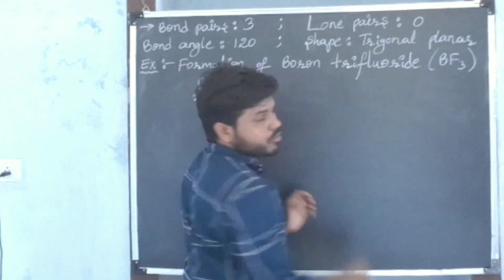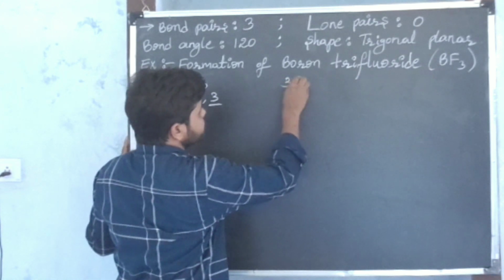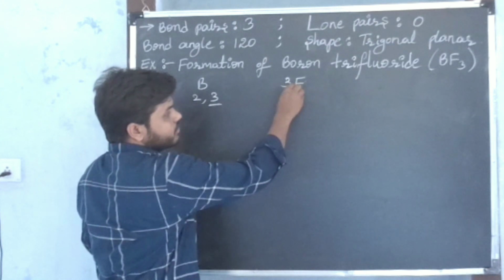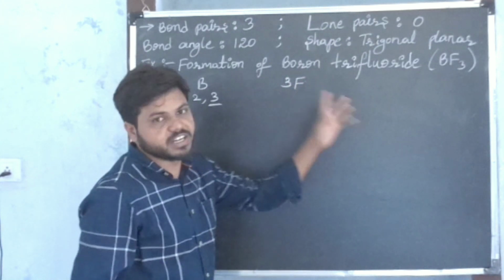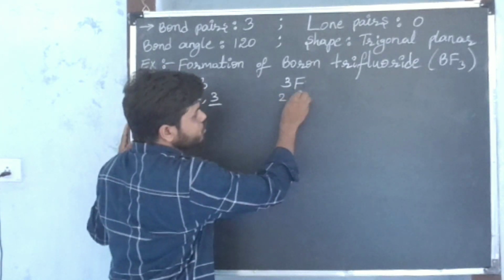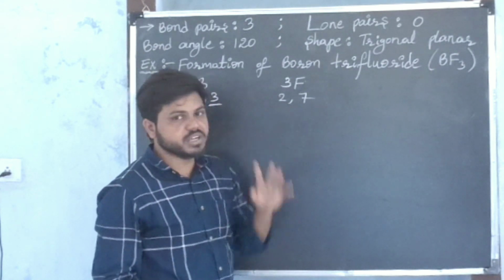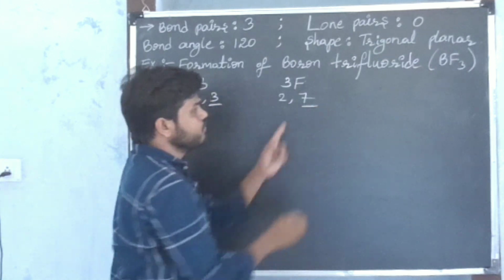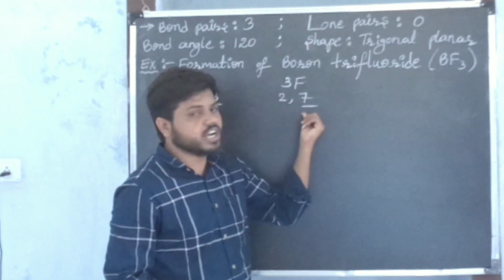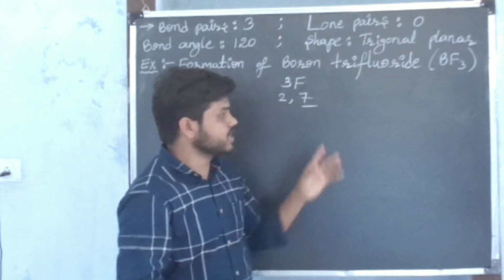Now, in the molecule, how many fluorine atoms are there? 3 fluorine atoms. I am taking the 3 fluorine atoms. The symbol of fluorine is capital F. The electron configuration of each fluorine atom is 2, 7. This is the valence shell of the fluorine atom. In the valence shell of the fluorine atom, there are 7 electrons.